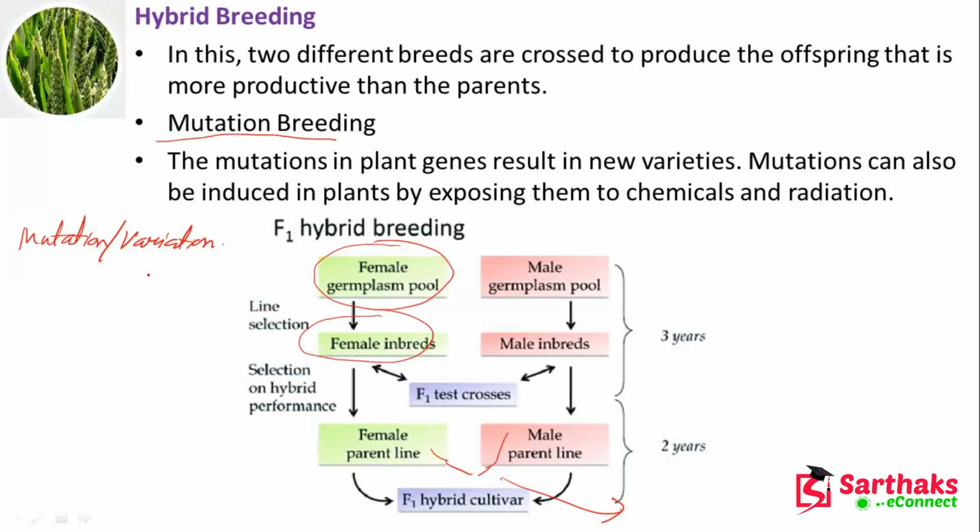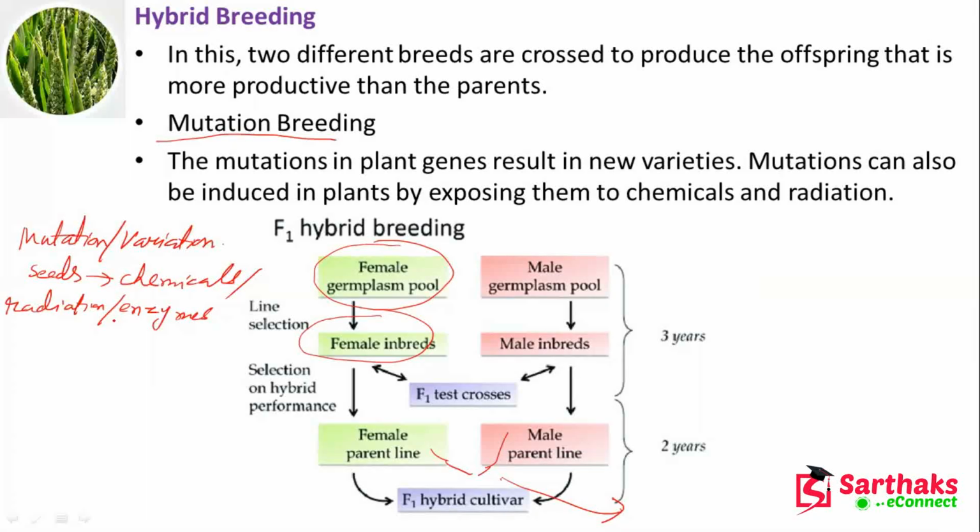So here, what we are doing is exposing the seeds to chemicals, radiation, or enzymes to generate mutants with desirable traits. Plants created using this mutagenesis are sometimes called mutagenetic plants or mutagenetic seeds.